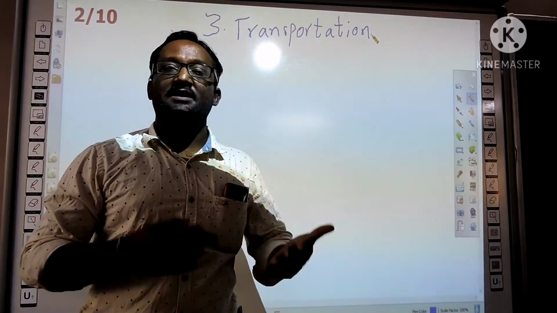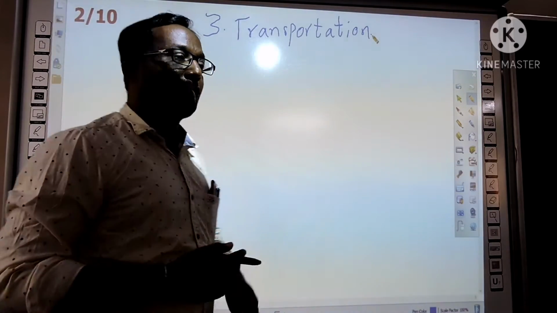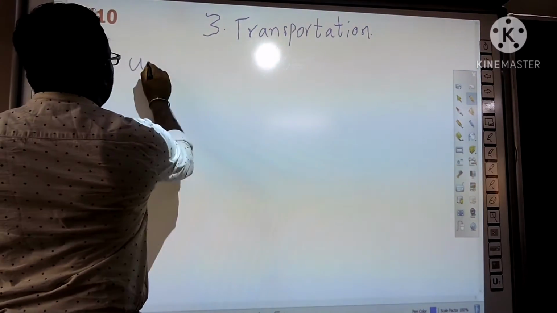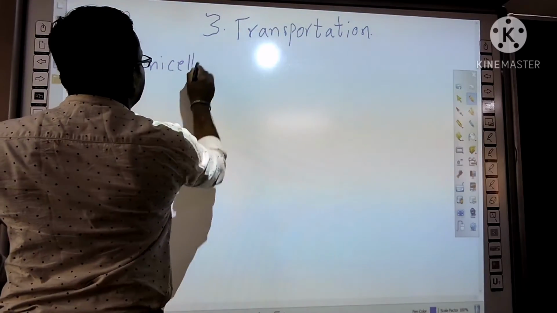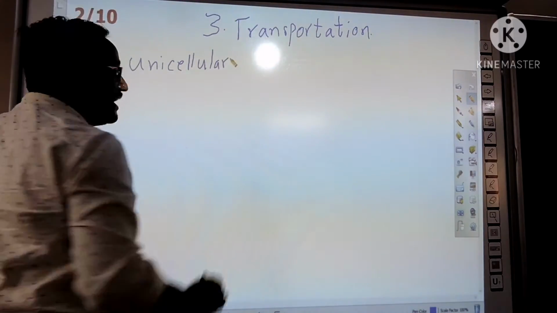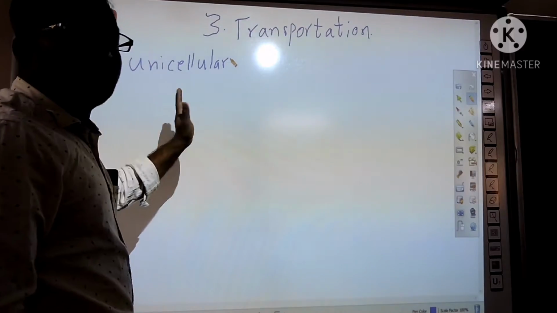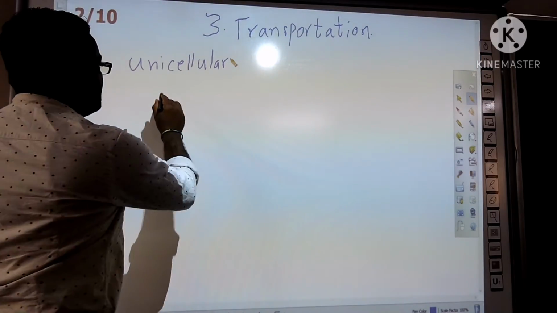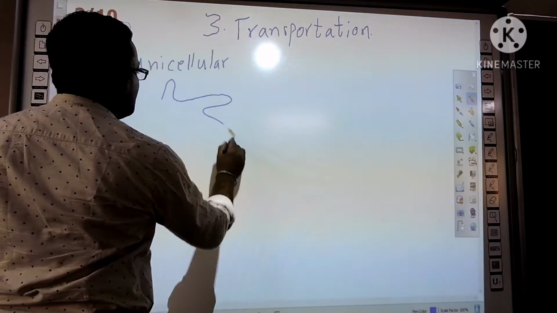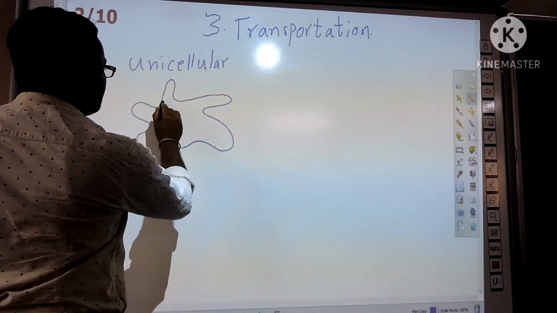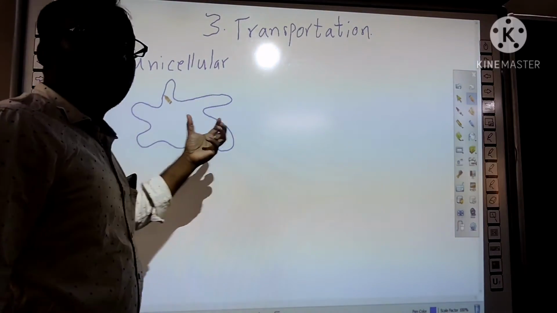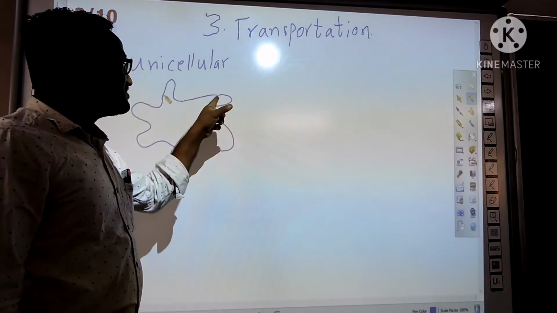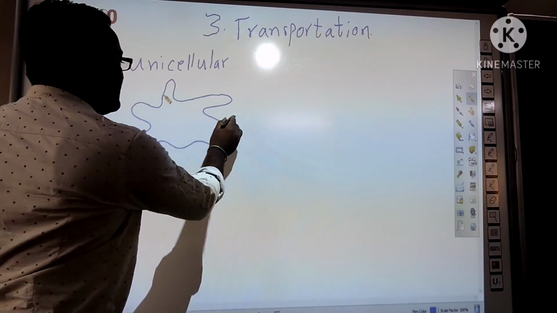There are unicellular and multicellular organisms. Unicellular organisms have no organ systems since they are single cells. For example, we see amoeba. Amoeba gets food through the pseudopodium and the food enters into the body.